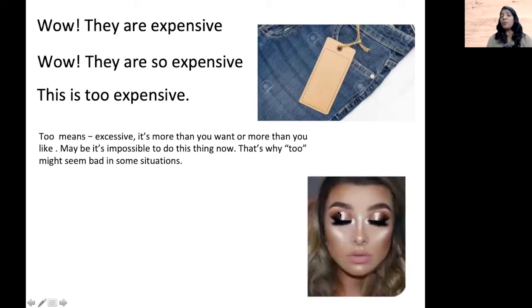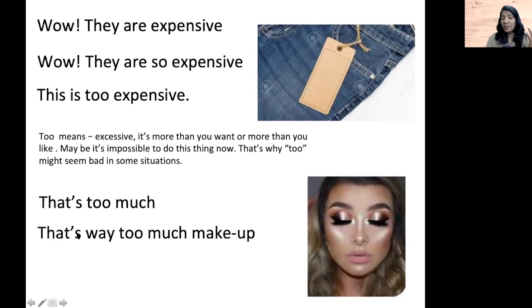Now you want to put on some makeup. Okay, your friend has put on some makeup. When you see this makeup, you say, "Oh my God, it's too much," right? You just say that's too much. But she applies some more makeup, more than what it is. So you say here, "Oh my God, she's gone crazy." See? So that's way too much makeup. Or you can say that's far too much makeup.